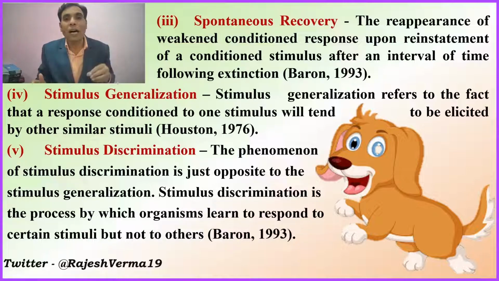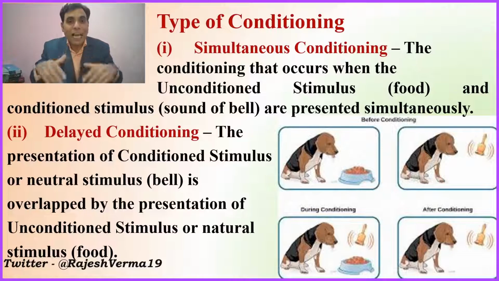If the dog starts salivating at the sound of a particular bell, and a different sound is produced by a different bell, and in that case the dog does not salivate, this means the dog has learned the process of discrimination. Now, what are the types of conditioning under the heading of classical conditioning?